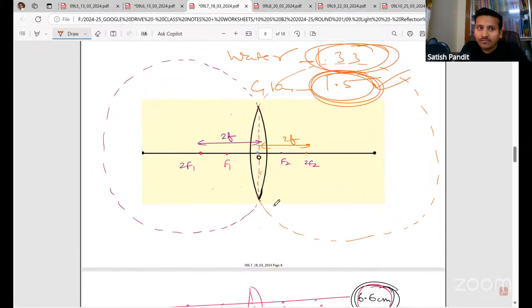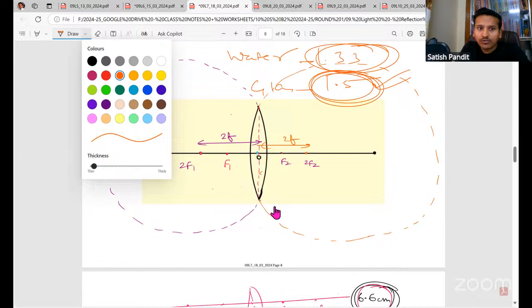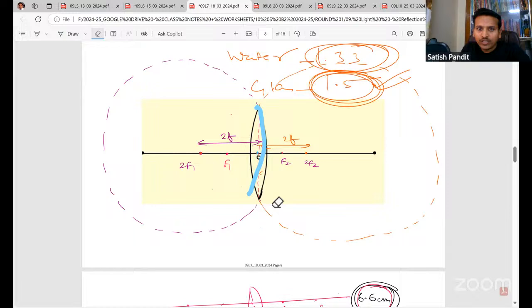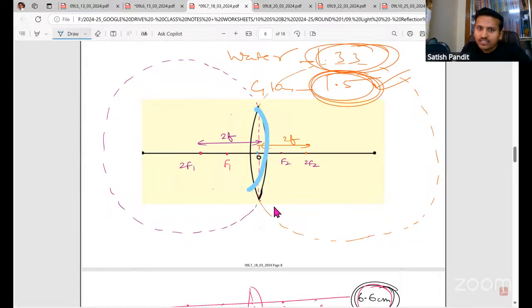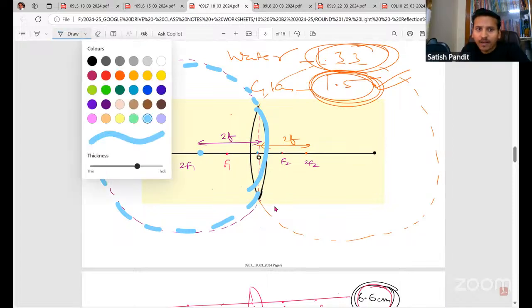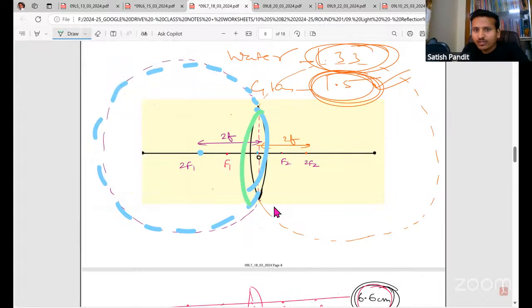If you take a look at this part, we can extend it and you'll get a sphere. That sphere will have a center. Now, if you take a look at this other part, again you can draw a sphere, and that will also have a center.